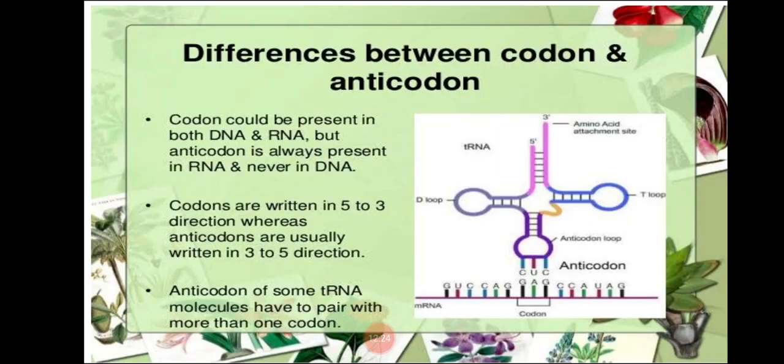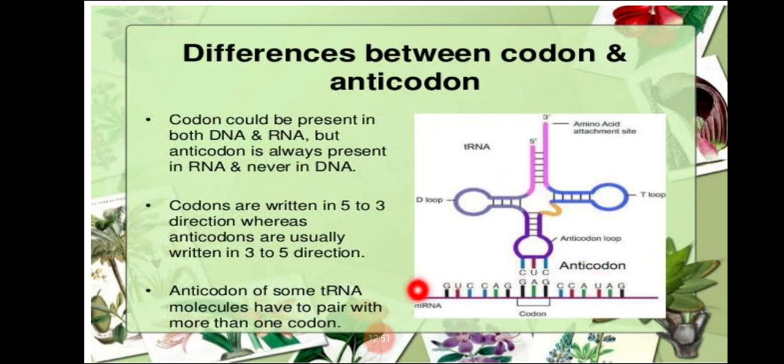The last property is codon and anticodon. What do you mean by codon? Codons are present on DNA as well as RNA. Anticodons are only present on tRNA, and can never be present on DNA.